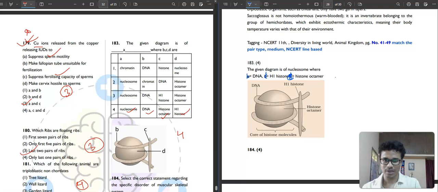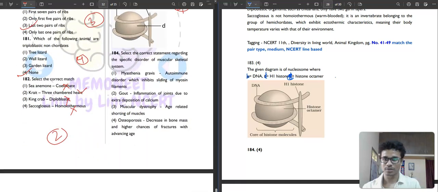Or if this is your option, then it should have 3: nucleosome, DNA, H1, and histone octamer. Okay, let's ignore it. There is some mistake, but you can understand. I hope you understand the question.